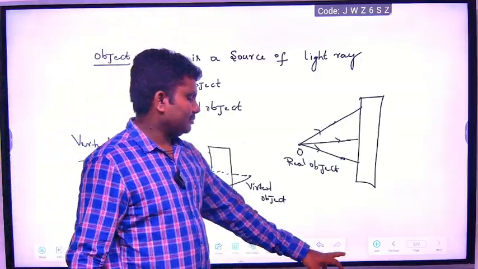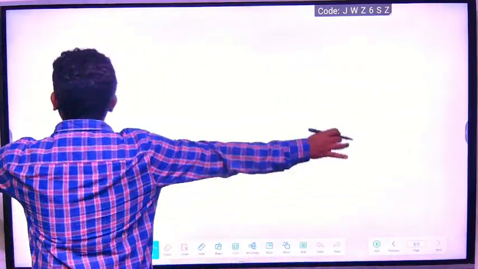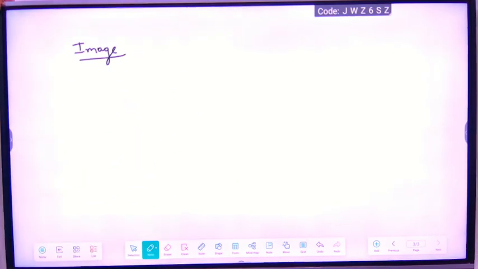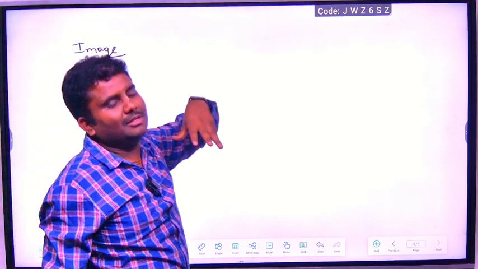Okay. Now, what is the image? What is image? Picture.